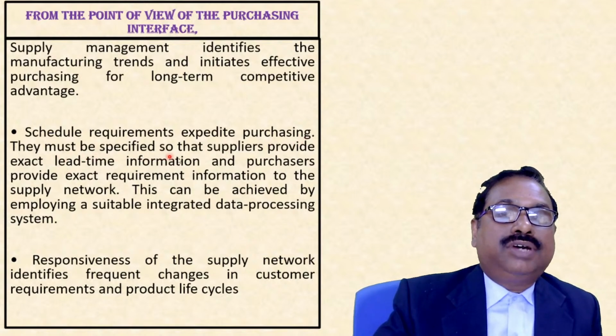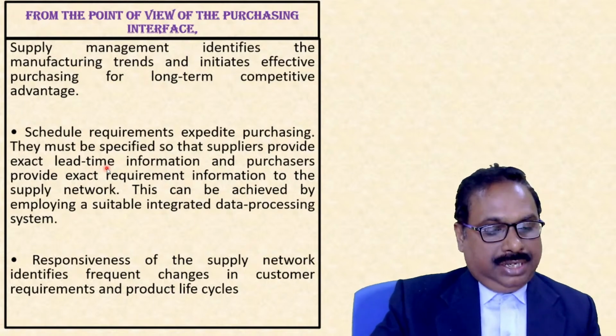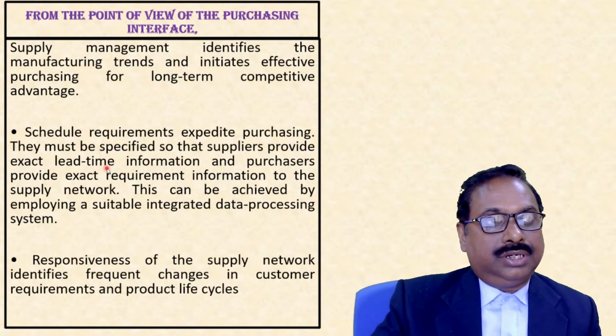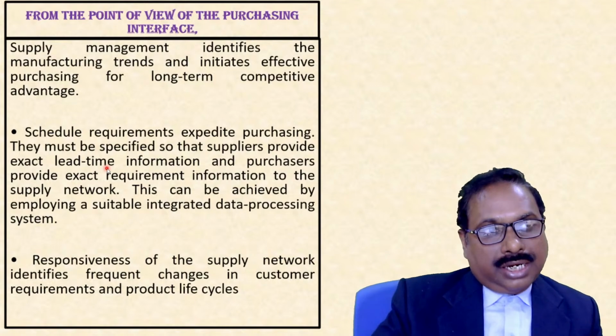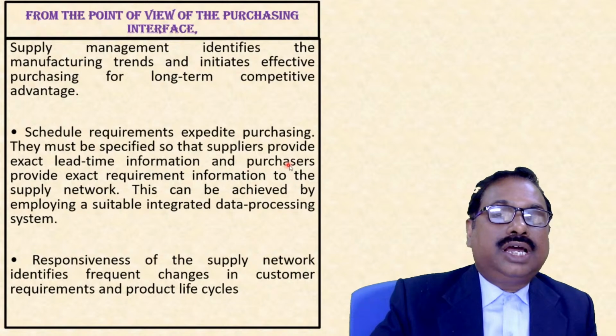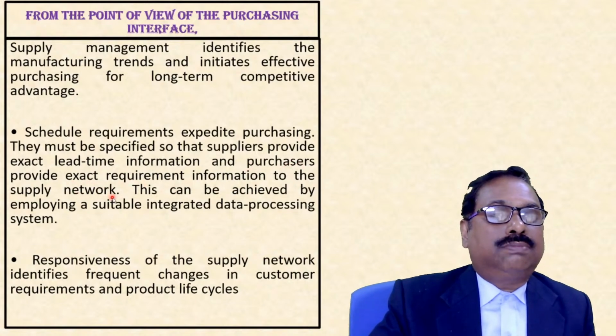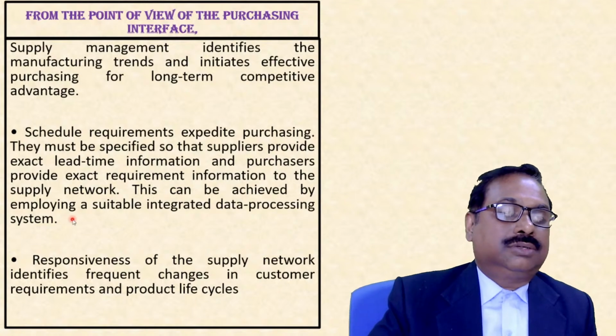They must be specified so that suppliers provide exact lead time. Lead time means the time difference between giving the order and getting supplies. This is the lead time. Exact lead time information, and purchasers provide exact requirement information to the supply network. So this can be achieved by employing a suitable integrated data processing system.